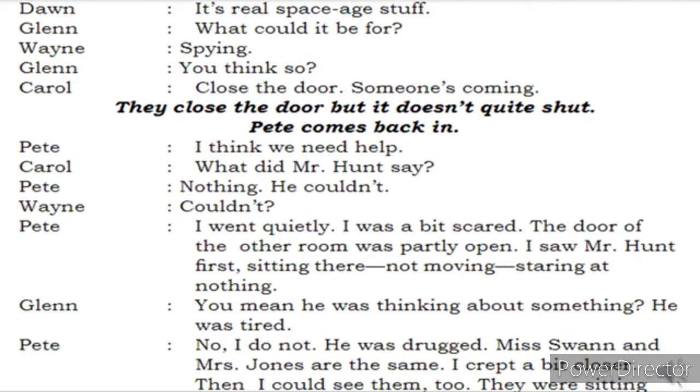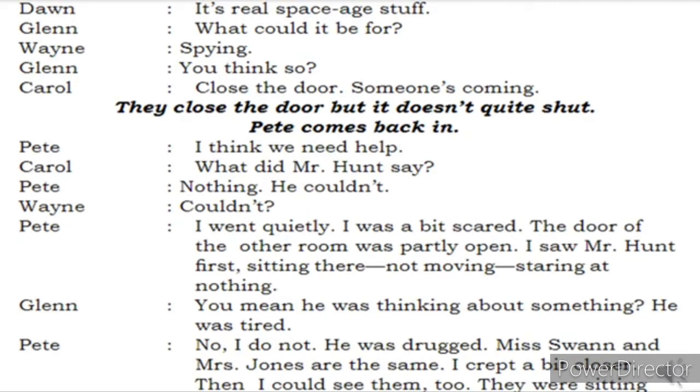Glenn says, you mean he was thinking about something when he said staring at nothing? He was tired? Glenn asks, was he tired? Was he thinking about something? Petty says, no, I do not. He was drugged. He gives a statement that he was drugged. Miss Swan and Mrs. Johns are the same. I crept a bit closer, then I could see them too. They were sitting there blank as if they had been turned to stone. So what happens is, Petty says, no, they were not. I could not say that Mr. Hunt was thinking about something. He is surely drugged, and Miss Swan and Mrs.